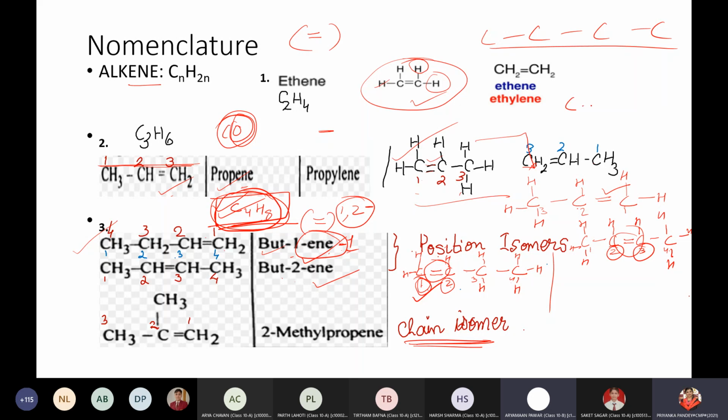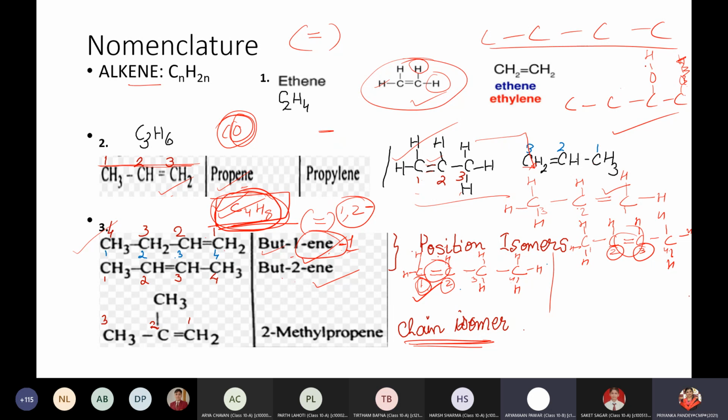Listen, if there is one OH group present, right? Yes, OH group is present. If the OH group is present on the first carbon atom, this is different. If I have hydrogen here and the OH group is present here, the position of the functional group is going to change. This also comes under the heading of position isomerism. This we are going to do once we have one or two more functional groups like aldehydes, alcohols and carboxylic acid in your portion.